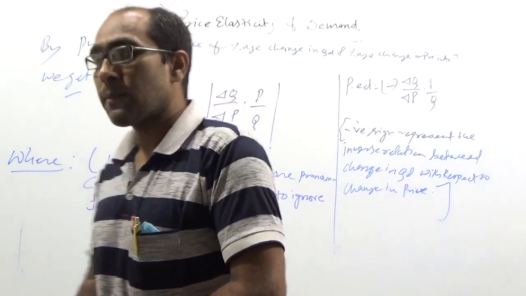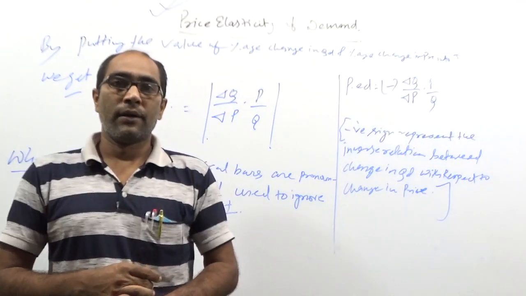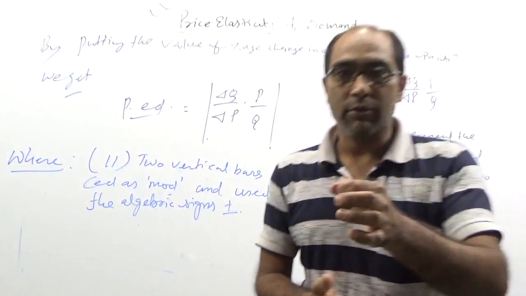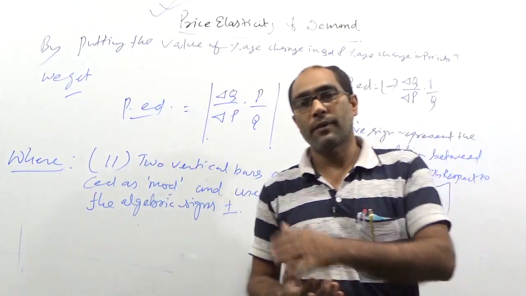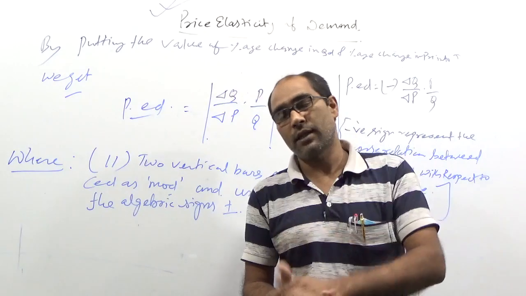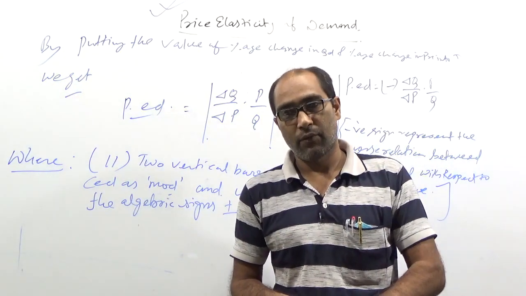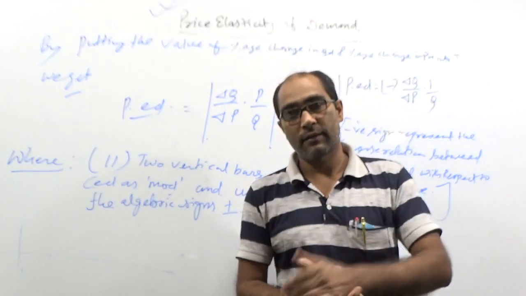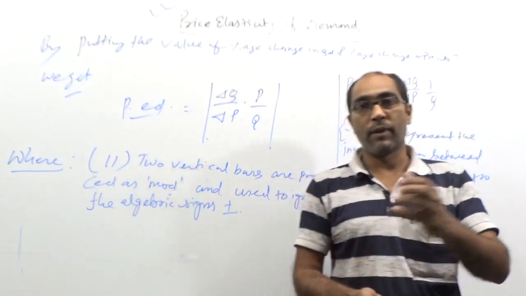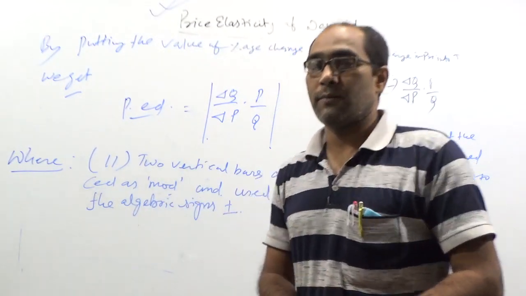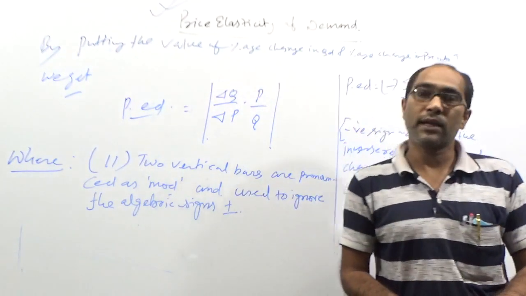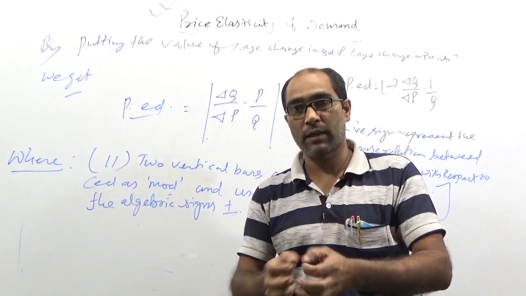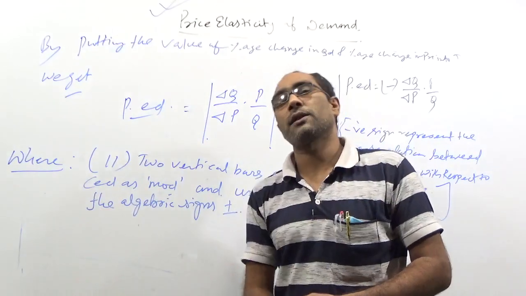Today it's over now. From the next class we will deal with the kinds of elasticity, the degrees of price elasticity of demand, and try some numericals on the basis of this formula. After that, other methods like the geometric method and diagrammatic method, whatever alternatives are available, we can deal with in the methods of calculation of price elasticity of demand. But for explanation of meaning, only the proportionate or percentage method is applicable.